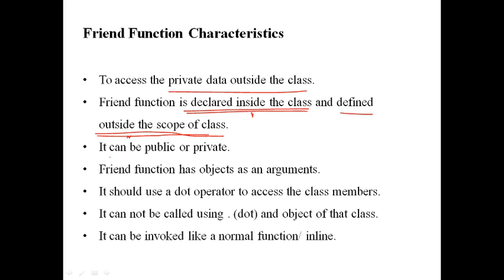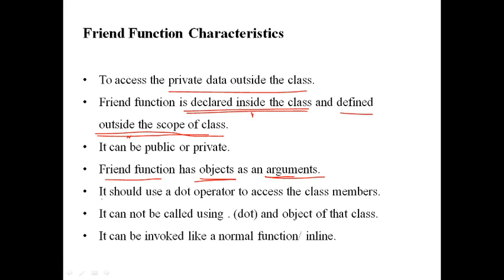The third property says that it can be public or private. So we can write this friend function in the public section, or under the private access specifier, or in protected mode also. There will not be any issue. Another characteristic is that a friend function takes objects as arguments. As we know, in operator overloading, the operator takes the argument as an object of its class. The same concept applies here: the friend function will also take arguments as objects of its class.